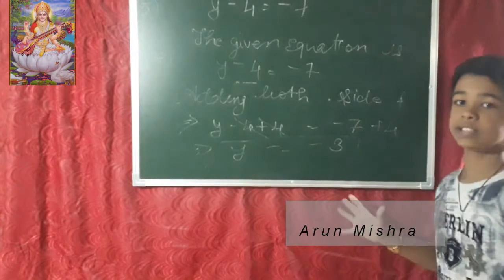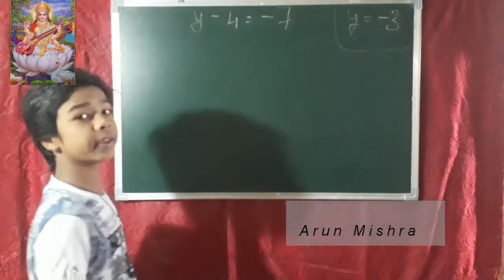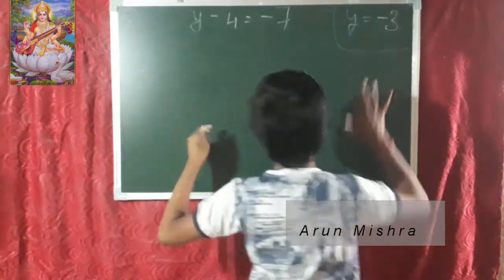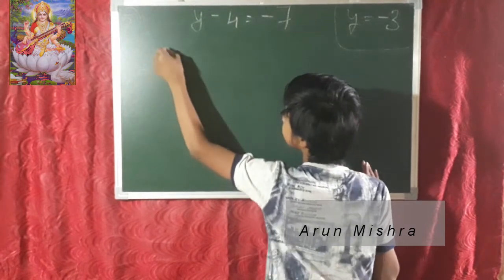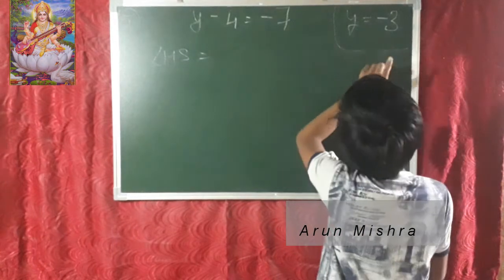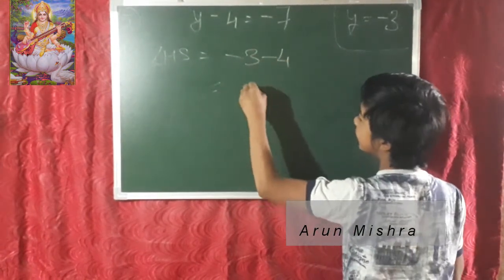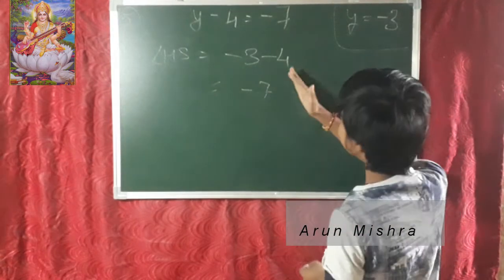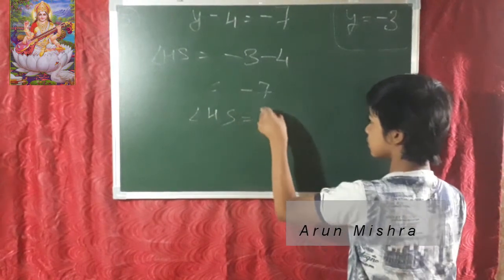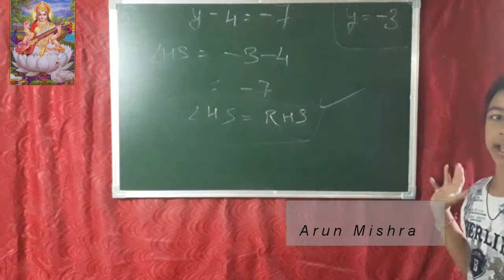And now this is our answer, and now we are going to check it. So friends, now we are moving to our fifth number question's checking process. y minus 4 equals minus 7, and we know the value of y is minus 3. Now we have to write LHS. What is LHS equal to? Put this minus 3 at that place. Minus 3 minus 4 is equal to what? Minus 7. So this minus 7 and RHS are both equal. So we can write LHS is equal to RHS. The answer is correct. The equation's answer is also correct.